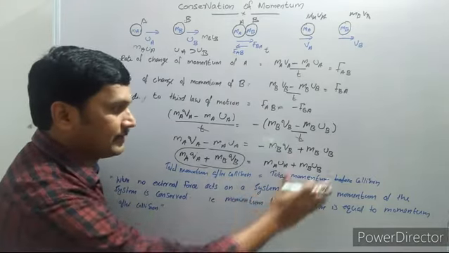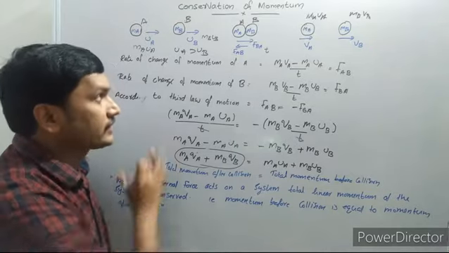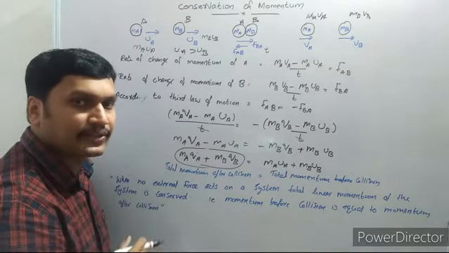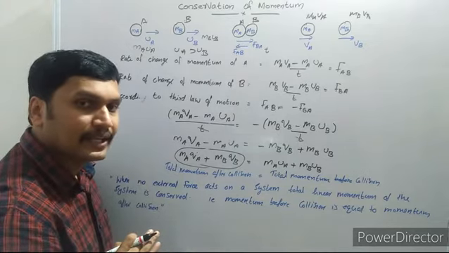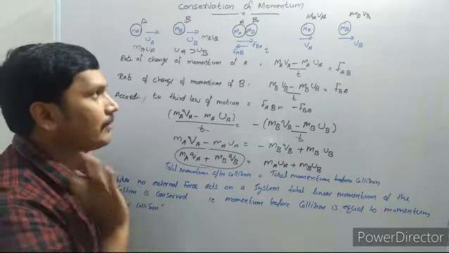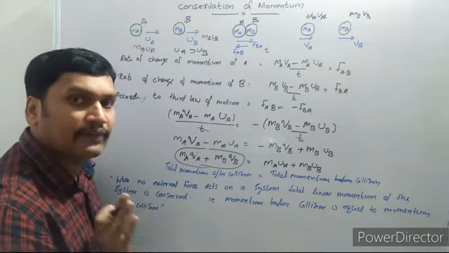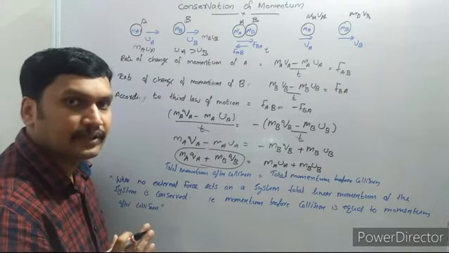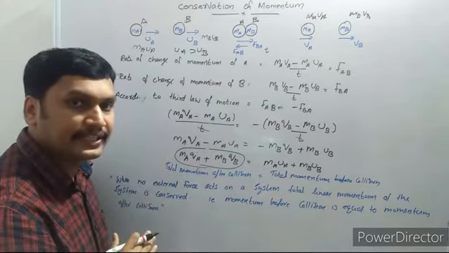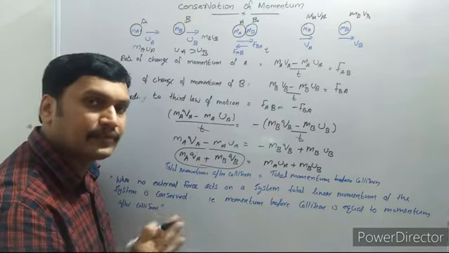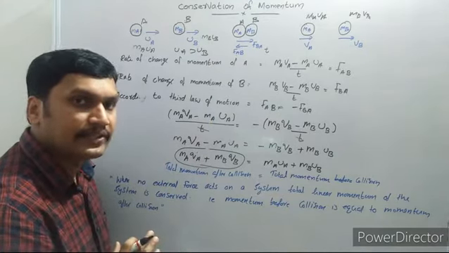The total momentum is conserved. This principle is known as the law of conservation of momentum. The total momentum before and after collision will be the same for an isolated system.